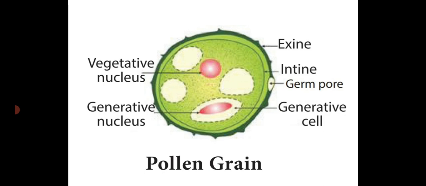The inner side of the pollen grain has dense cytoplasm with many vacuoles and two nuclei known as vegetative nucleus and generative nucleus. So this is the structure of a male gamete known as pollen grain.